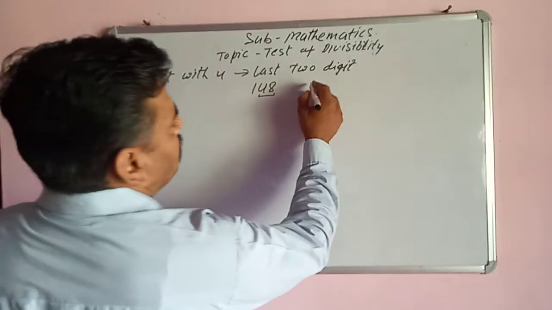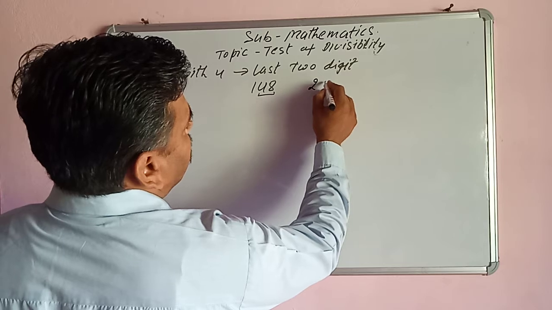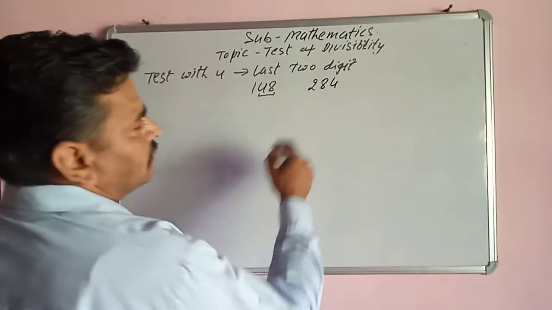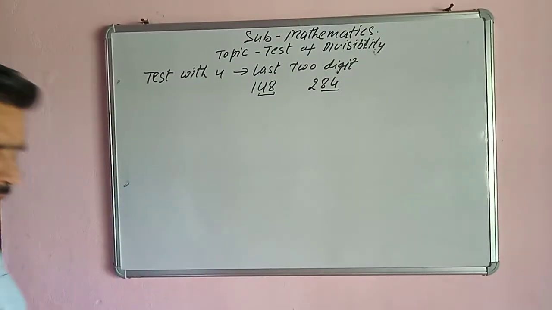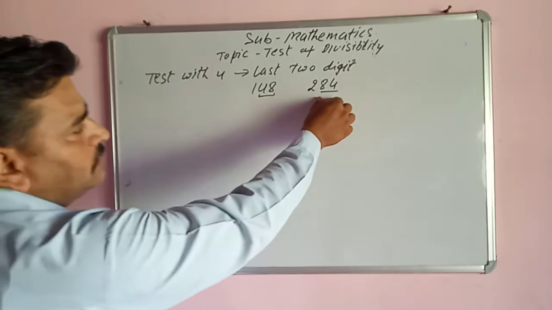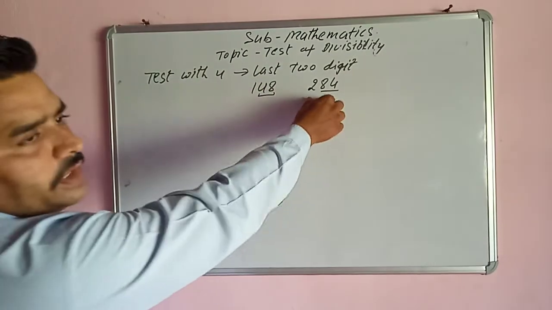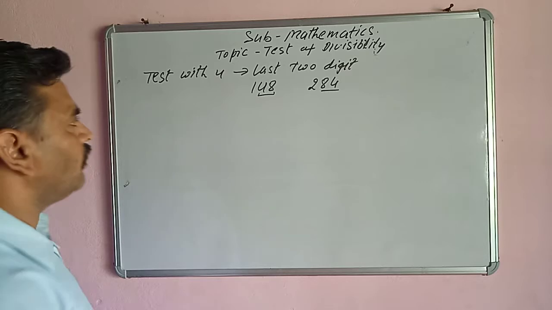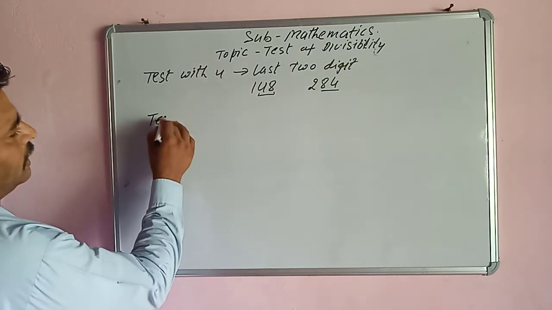If it is 284, again we divide only 84. So if 84 is divisible by 4, then we can say that 284 is divisible by 4. Next, test with 8.